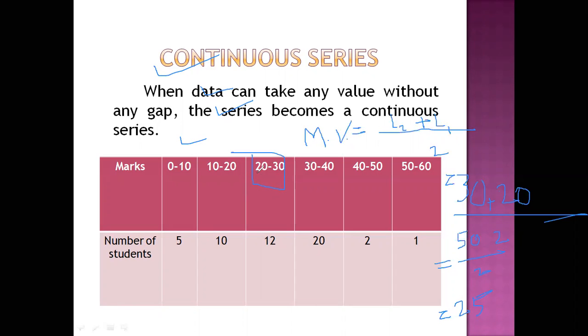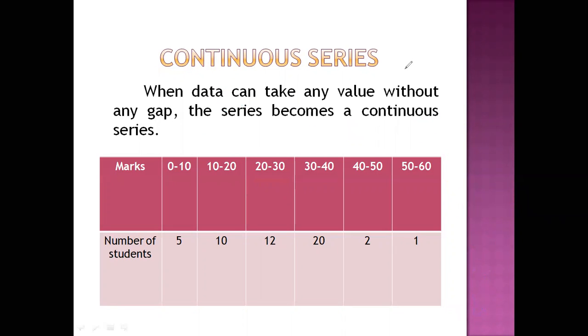It is also known as midpoint. Mid value is also known as midpoint. So it is the average of two limits of the class. It is the value lying halfway between the lower and upper limits of a class. Okay. So now we will examine these classes' MV, mid value or midpoint.